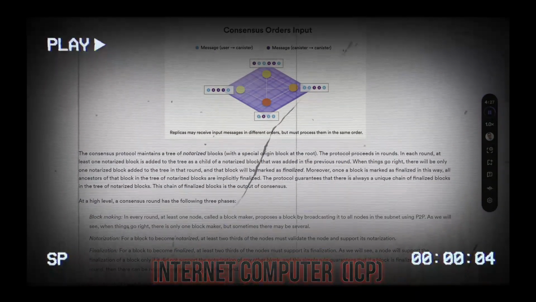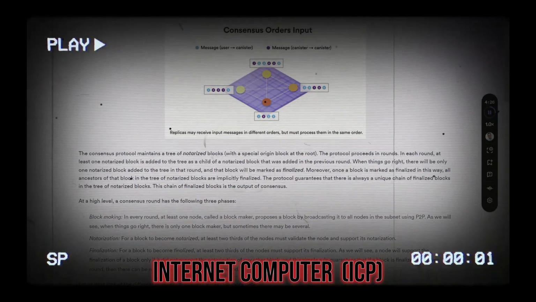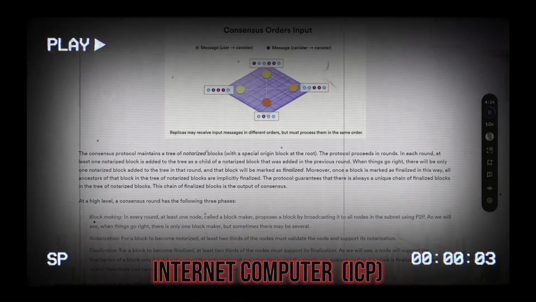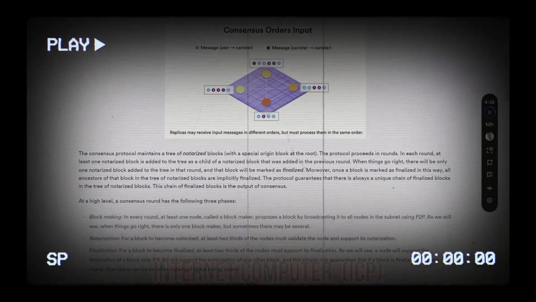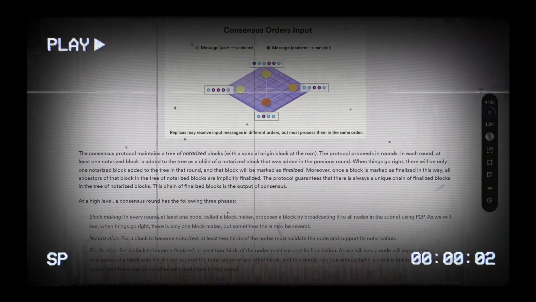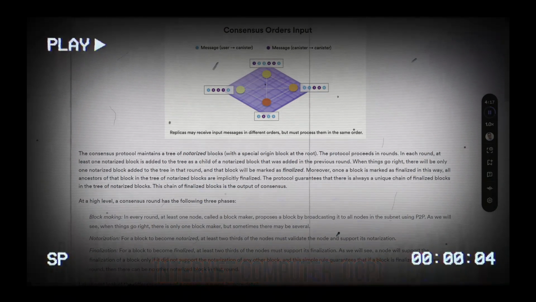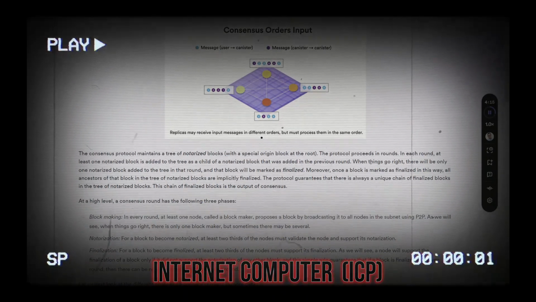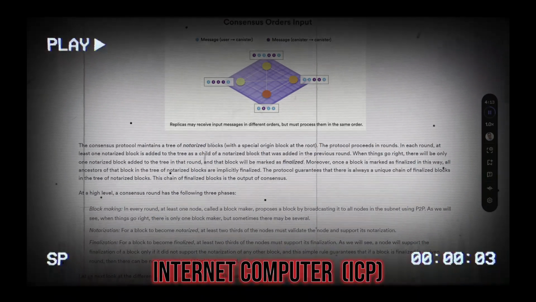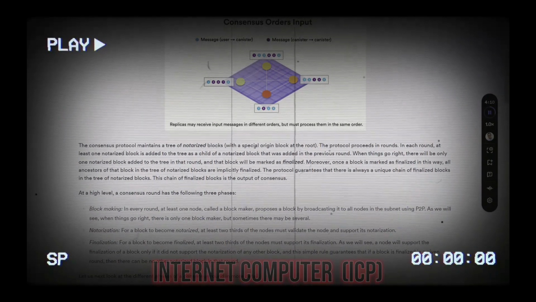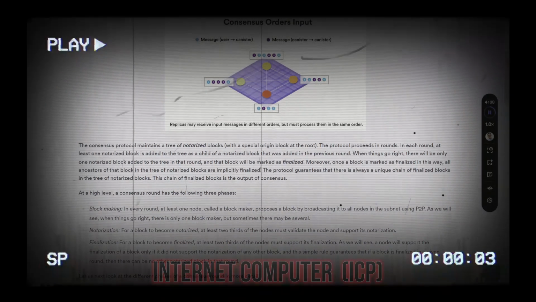The consensus protocol maintains a tree of notarized blocks, with a special origin block at the root. The protocol proceeds in rounds. In each round, at least one notarized block is added to the tree as a child of a notarized block that was added in the previous round. When things go right, there will be only one notarized block added to the tree in that round, and that block will be marked as finalized.